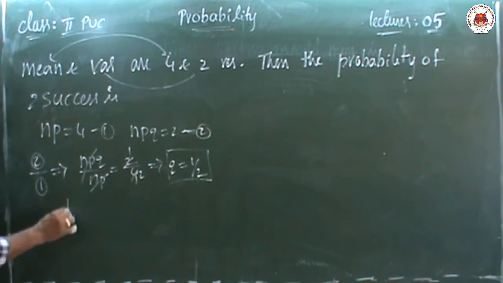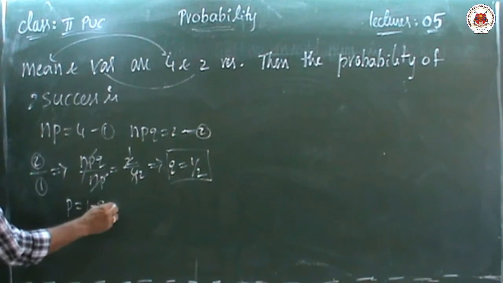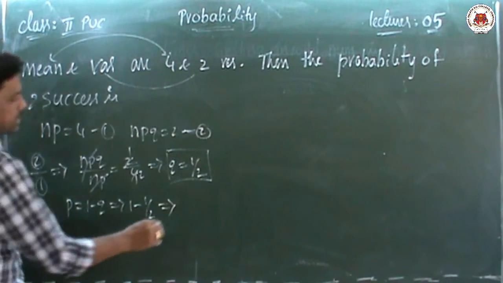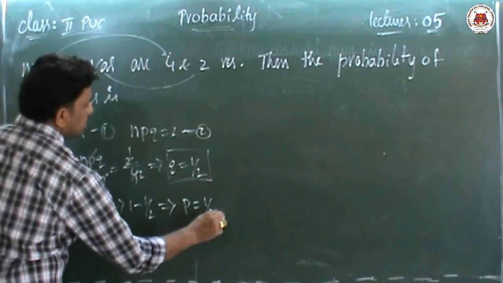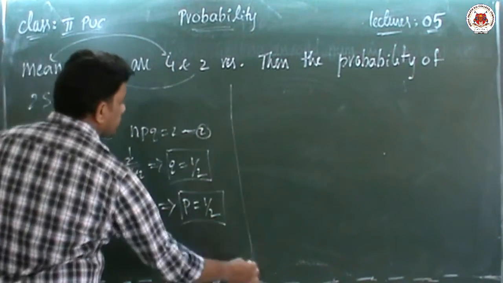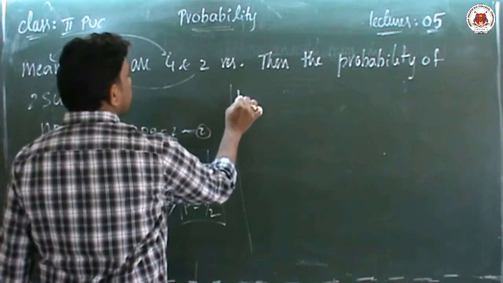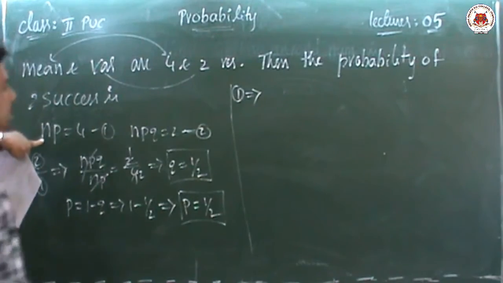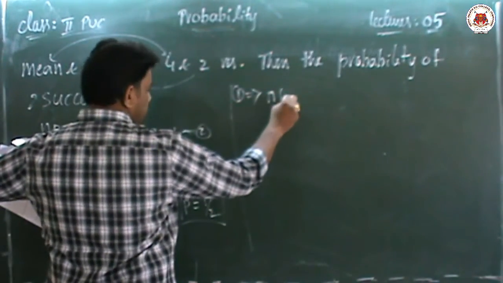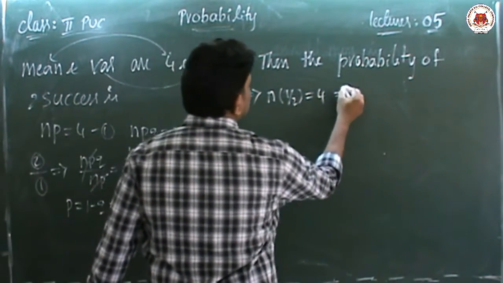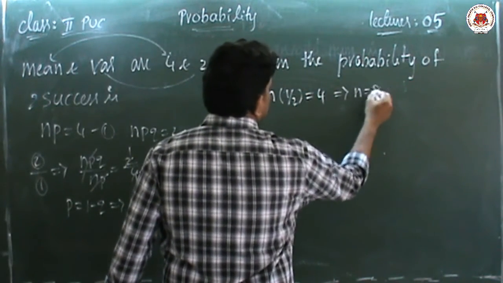You know q, you can find p. p is equal to 1 minus q, so 1 minus 1 by 2 is nothing but the p value, also 1 by 2. Now I know the p value, I know the q value. Now we have to find the n value. From the first equation, n times p equals 4, and the p value we know, 1 by 2. If you do the cross multiplication, n equal to 8.